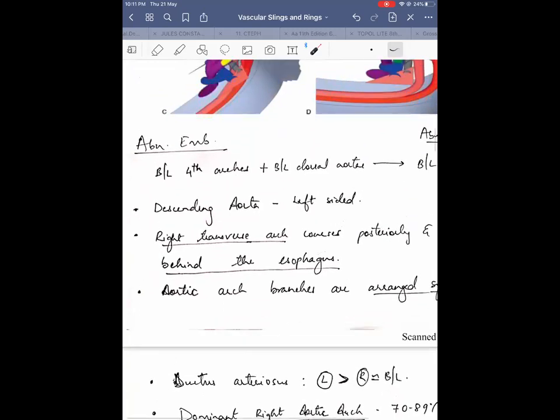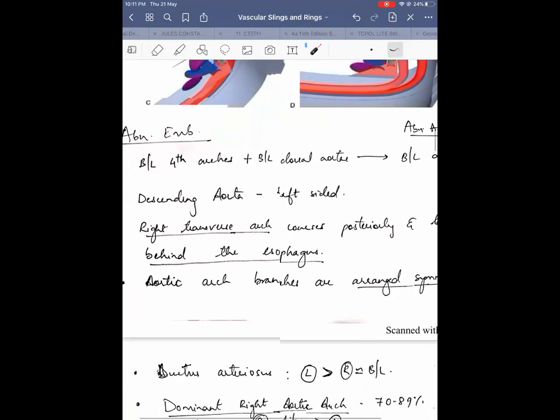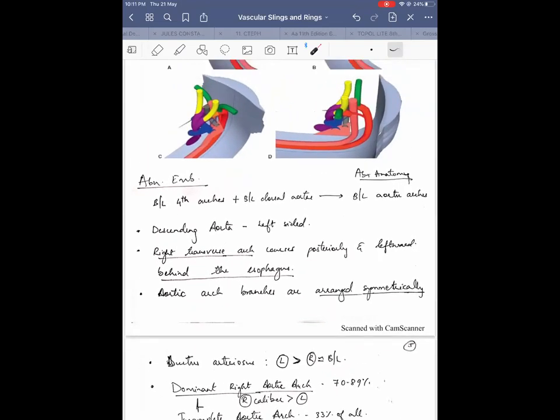And the right transverse arch, as we can see, because the descending aorta is on the left, has to course posteriorly and to the left to join the descending aorta. So during this process, it encroaches on the esophagus. In this, aortic arch branches are usually arranged symmetrically.